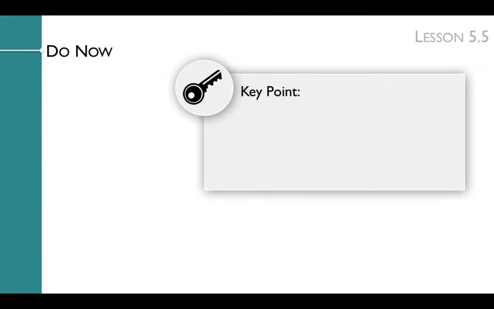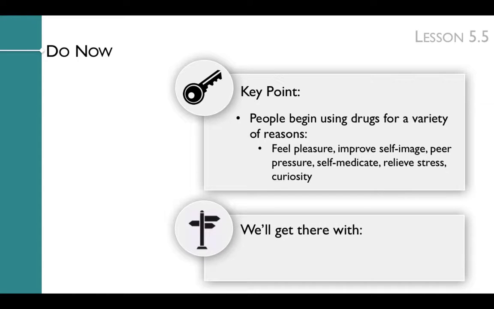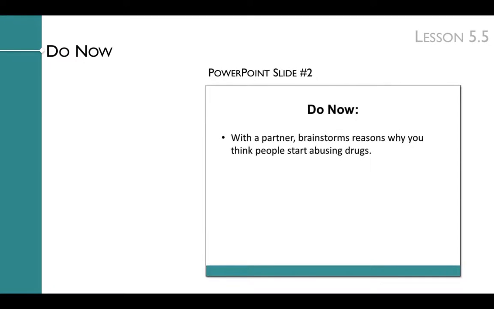The key point of the lesson's do now is that people begin using drugs for a variety of reasons, including to feel pleasure, improve self-image, peer pressure, self-medicate, relieve stress, and curiosity. We'll get to this key point with a peer-to-peer discussion. In the do now, students work with a partner to brainstorm reasons why they think people start abusing drugs. You'll discuss this do now within the lesson's discussion.